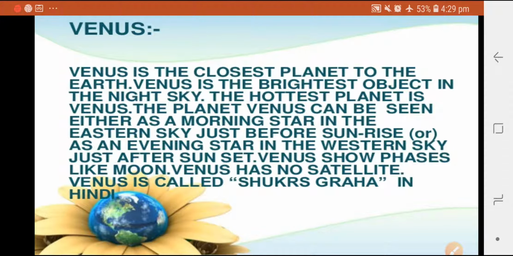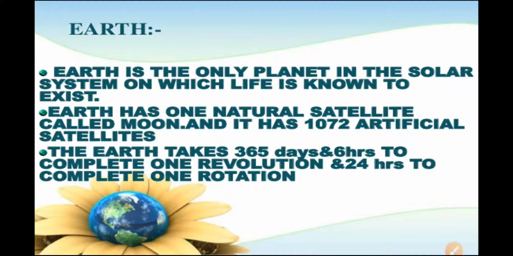So Venus has no moons or satellites of its own, and the rotation of Venus on its axis is somewhat unusual. So Venus rotates from east to west, while Earth rotates from west to east.